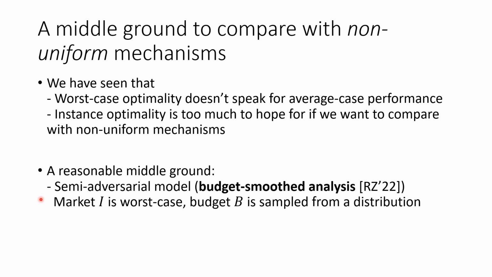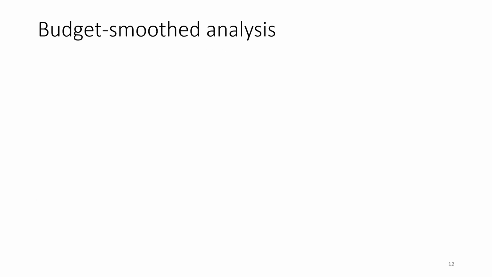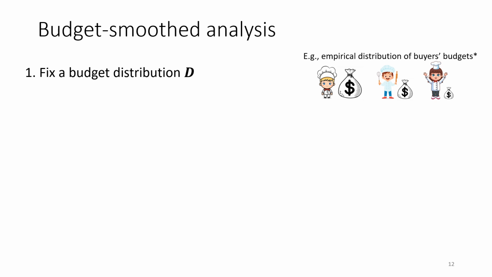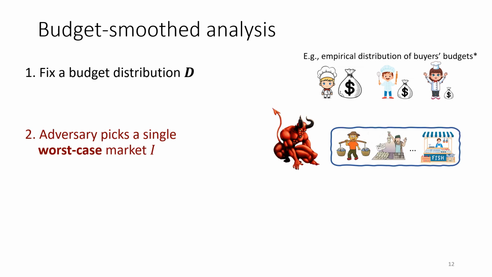In budget-smoothed analysis, the market I is worst case chosen by the adversary, but the budget B is sampled from a random distribution. Now let me introduce the model of budget-smoothed analysis. First, we fix a budget distribution D, for example, the empirical distribution of buyers' budgets. Then, the adversary picks a single worst-case market I.